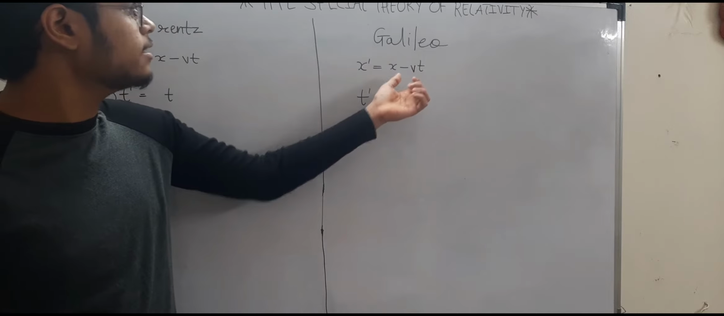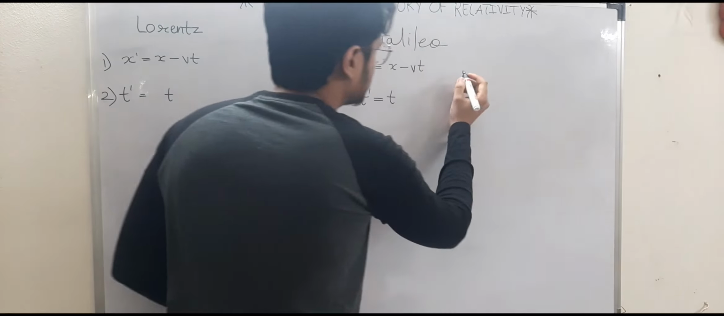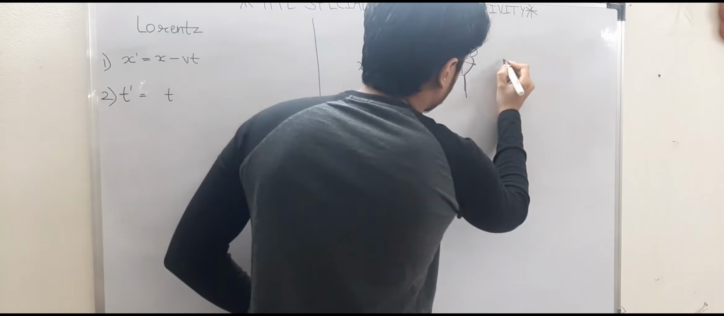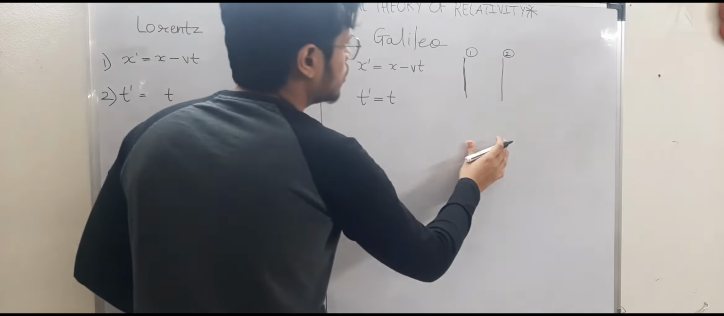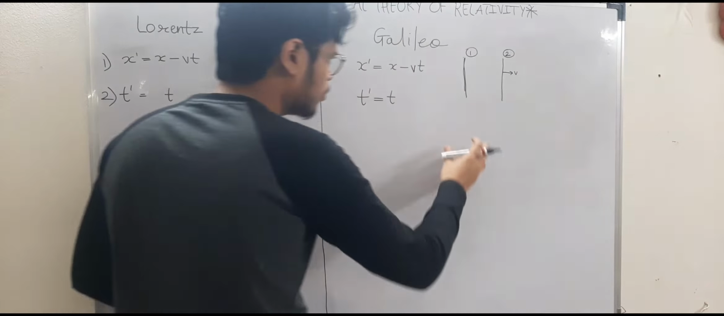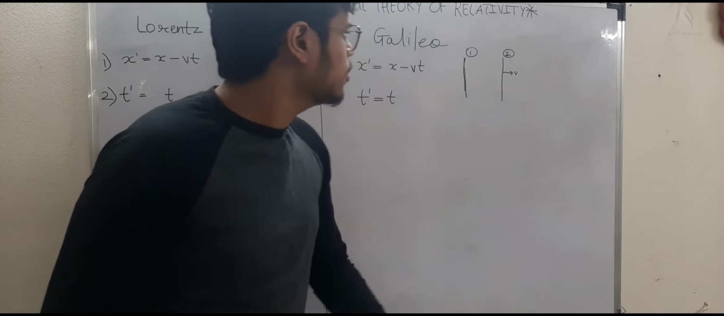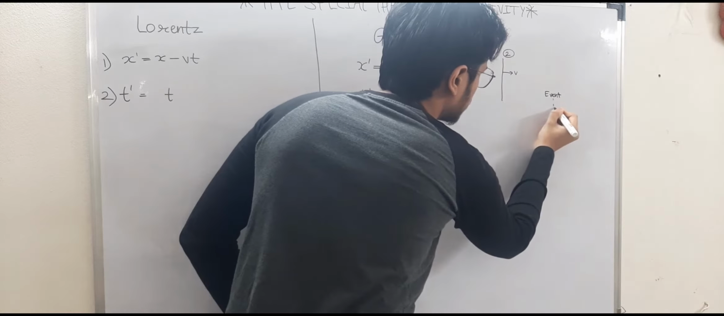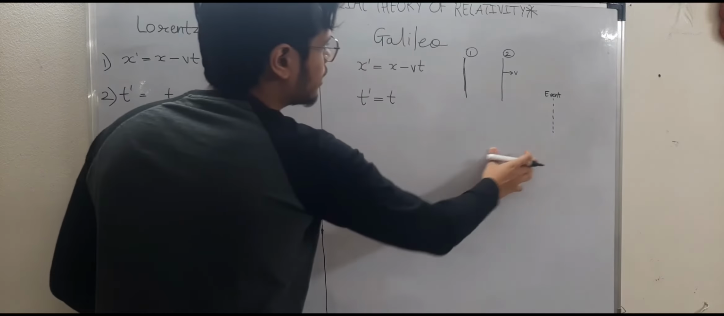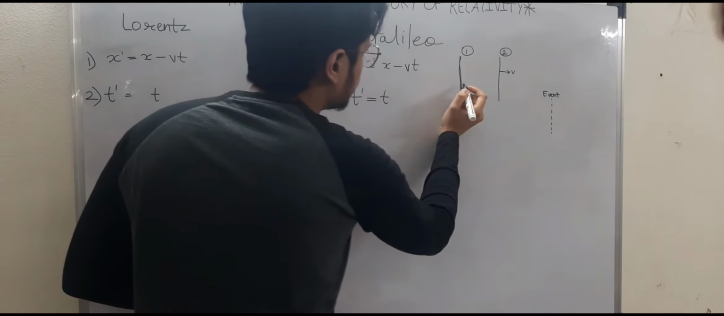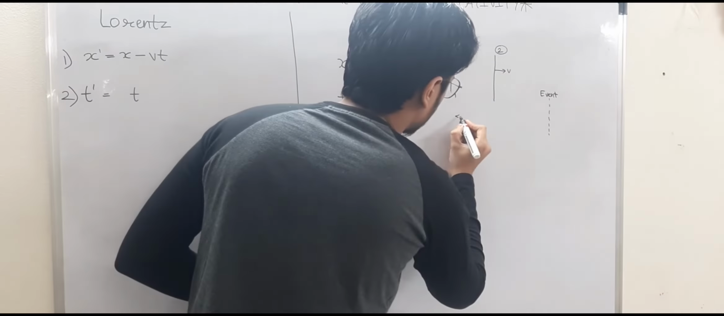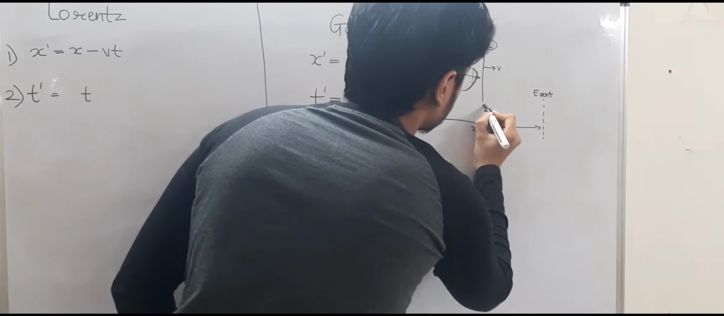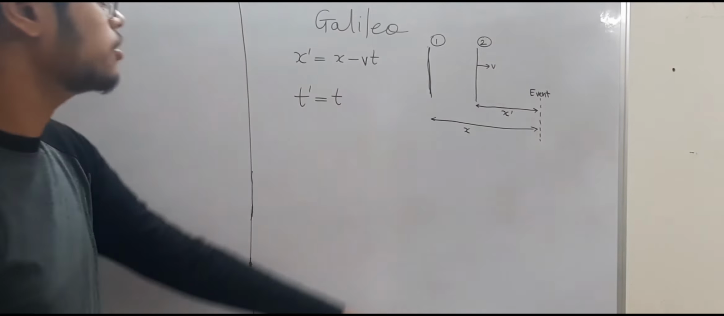So what are these x dash and x? Let's say there is one frame which is at rest, frame 1. There is another frame, frame 2, which is moving with the speed v. And both of these frames have to record an event which is happening sometime later, somewhere here. This is an event and they have to record the position of that event. So let's say frame 1 records the event to be at a distance x, and frame 2 records it to be at x dash. And you have to find the relation between x dash and x.